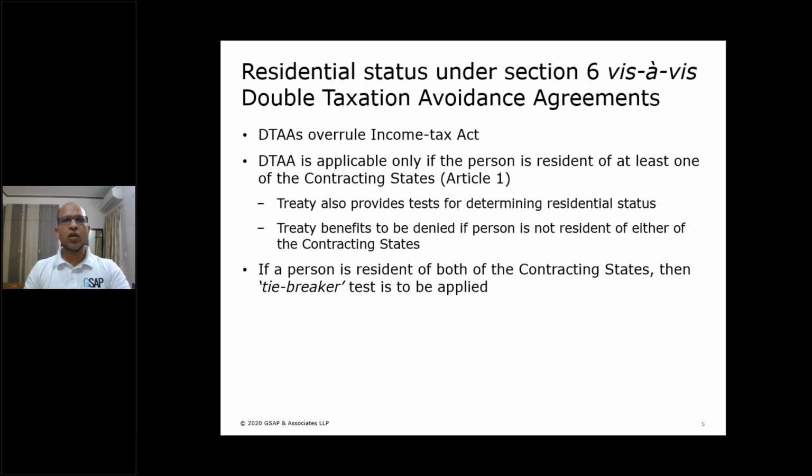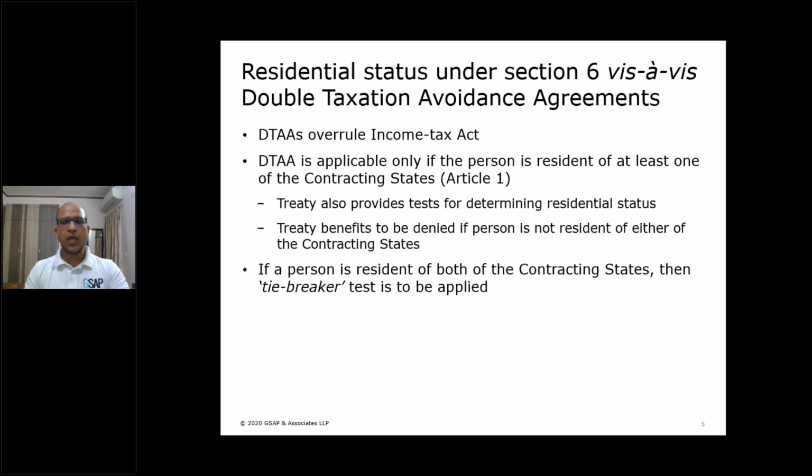As per Article 1 of the tax treaties, this applies across the board for all the tax treaties of India, that DTAA is applicable only if a person is resident of at least one of the contracting states. So this is the underlying principle to claim a benefit of a tax treaty. That person should be resident of at least one of the contracting states.